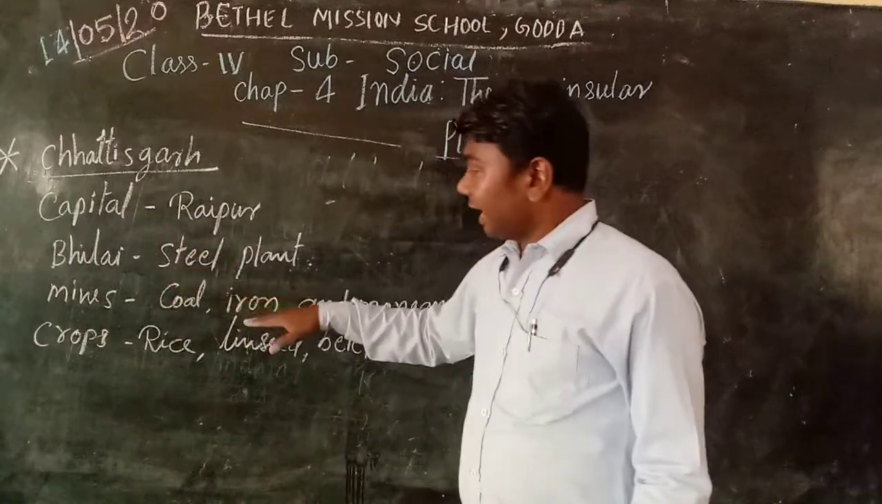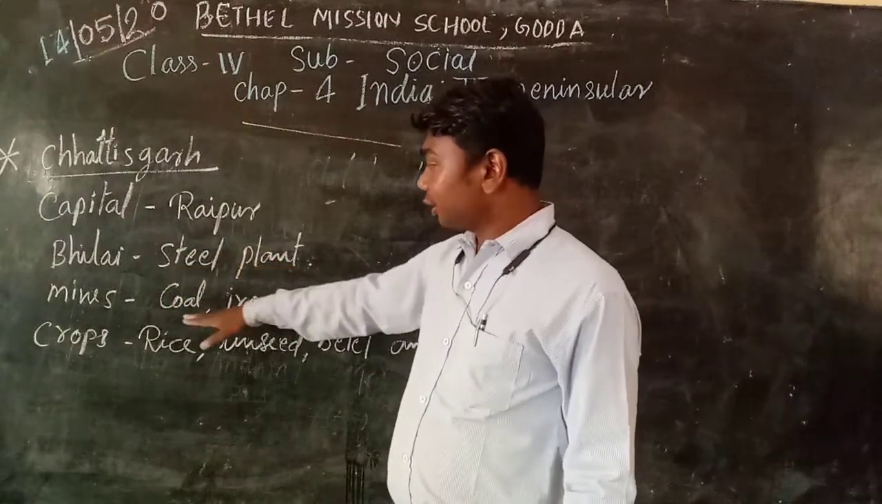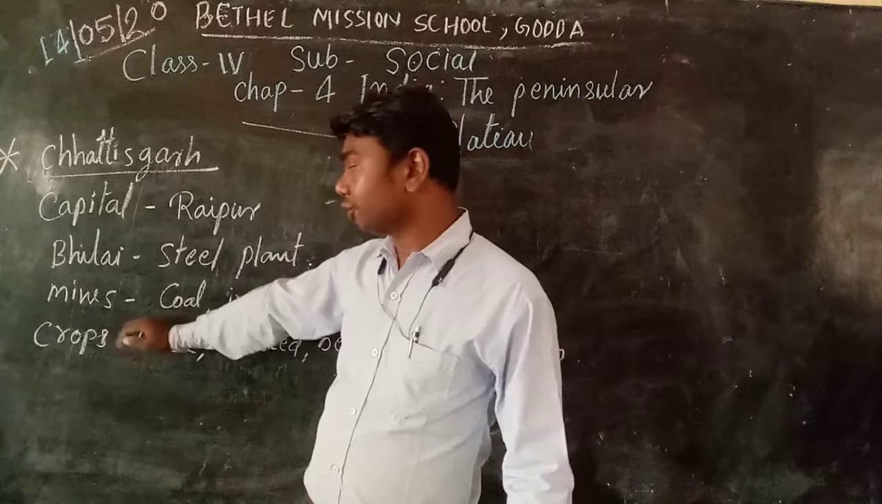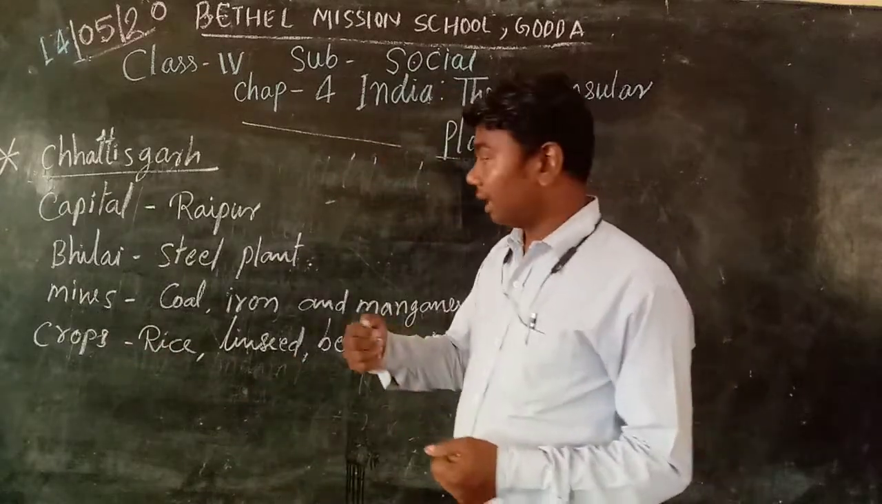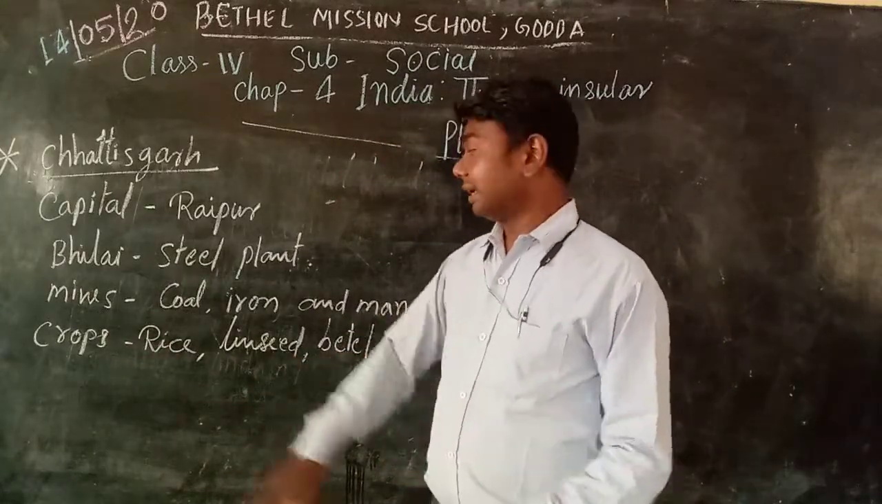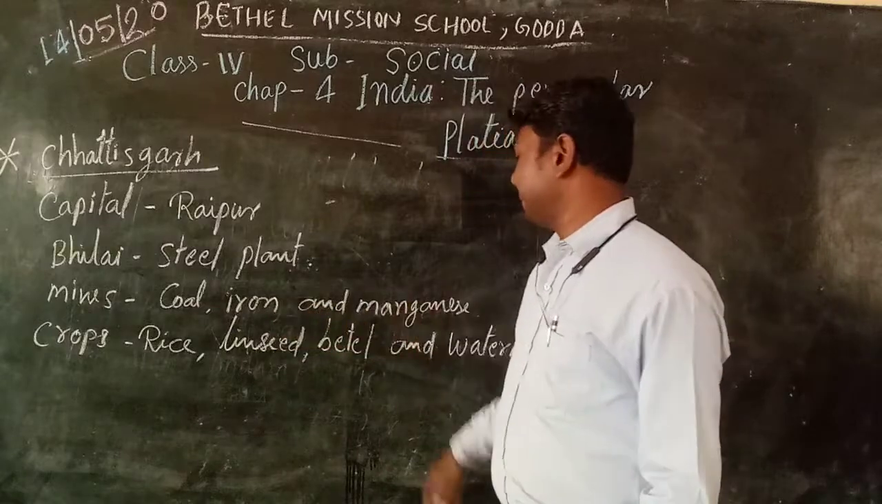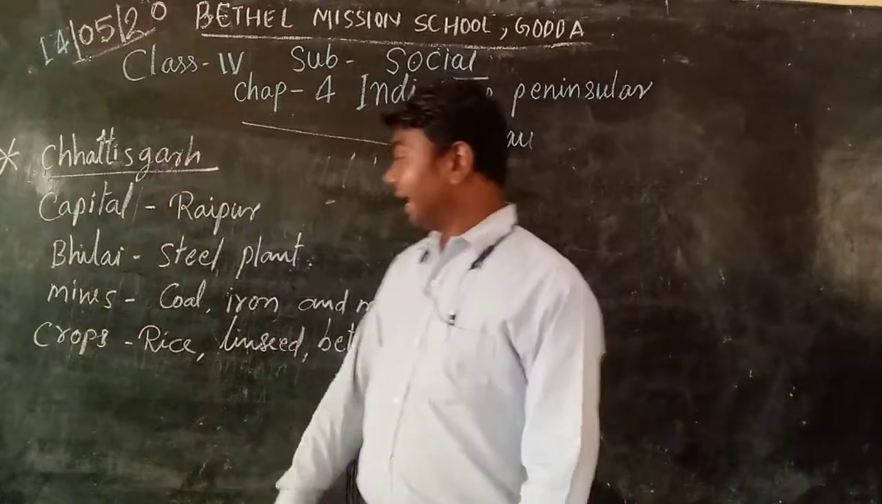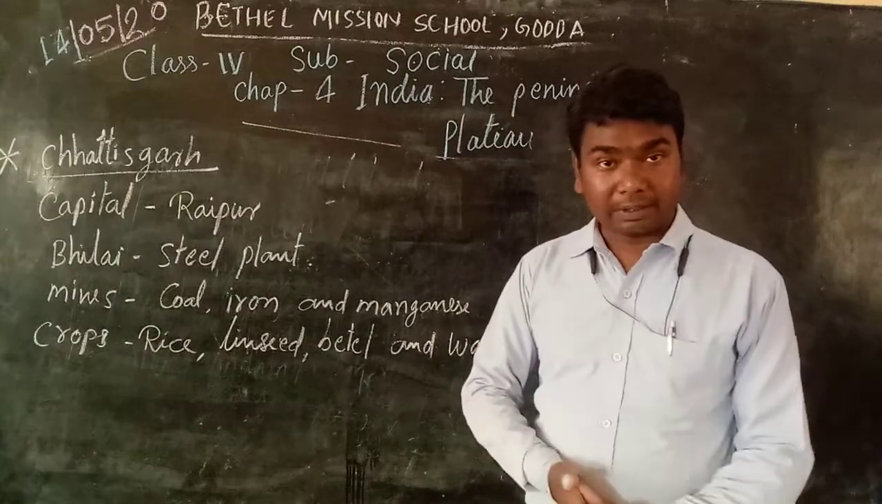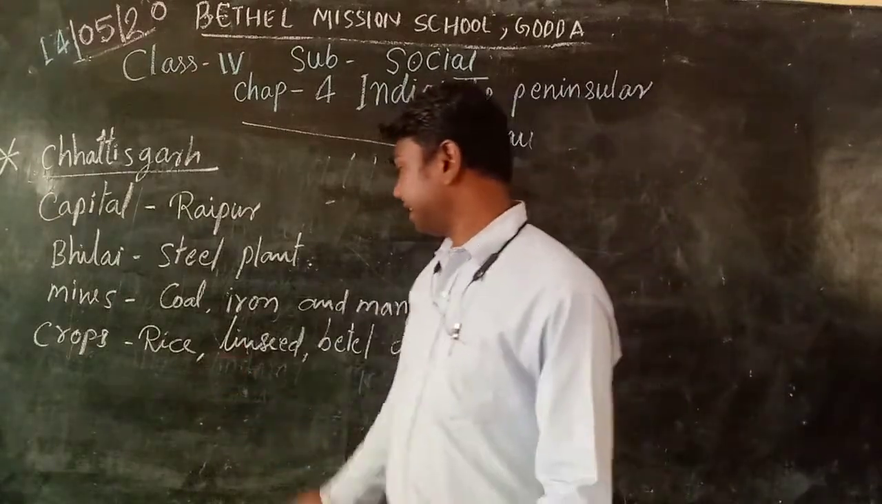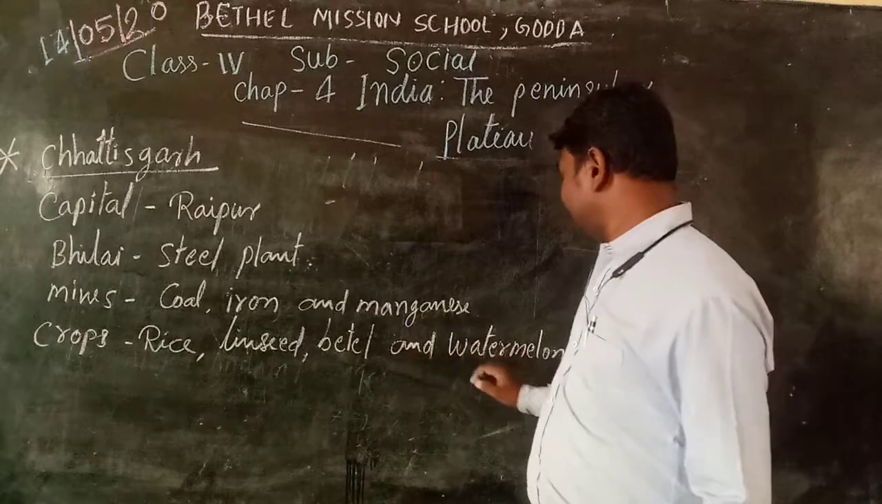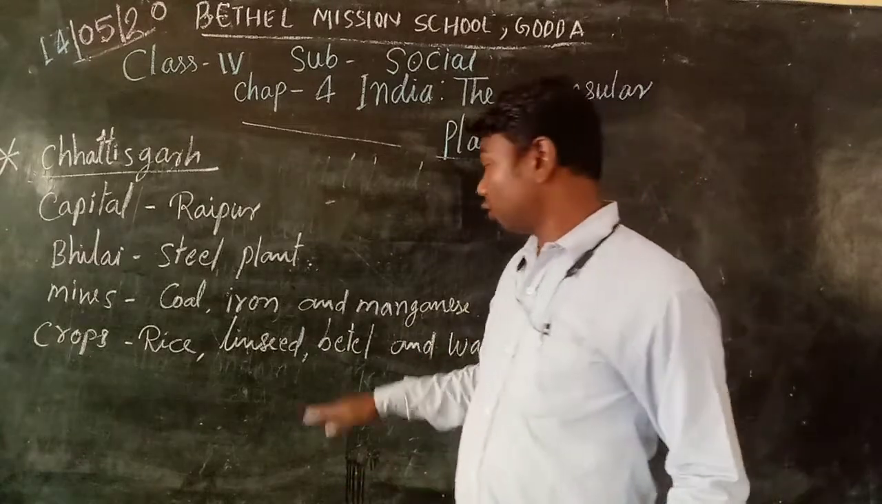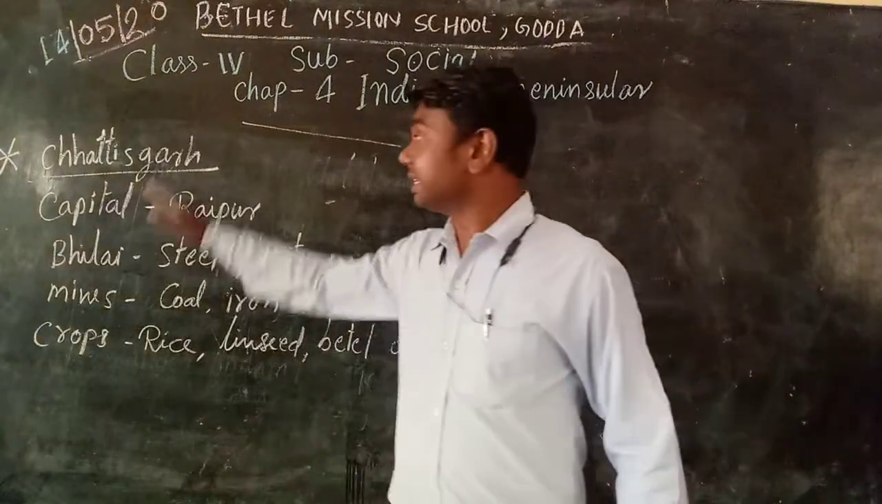Other than this steel plant, there are some mines also. They dig out minerals like coal, iron, and manganese. These are the mines situated in Chhattisgarh. They also grow crops like rice, linseed, betel, and watermelon. They grow all these crops in Chhattisgarh.